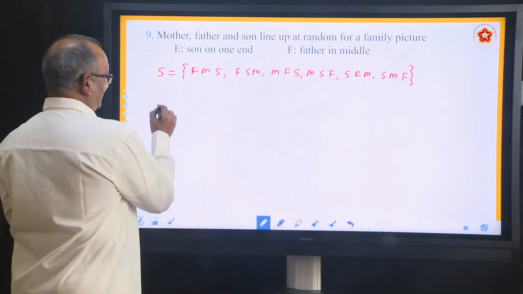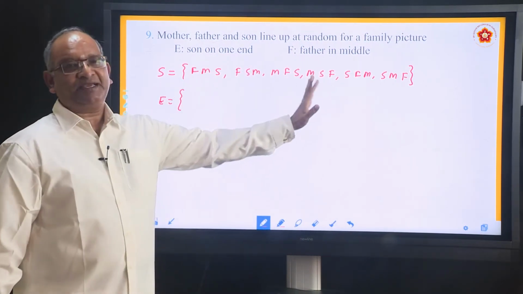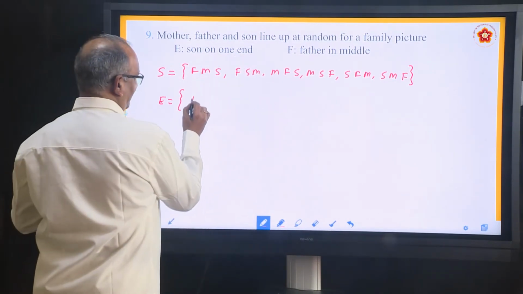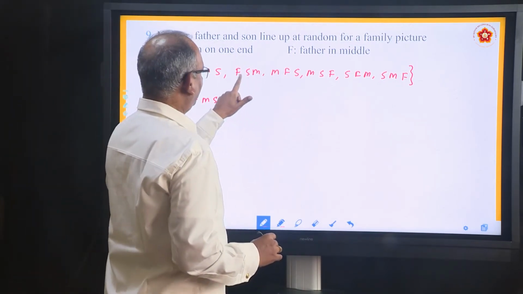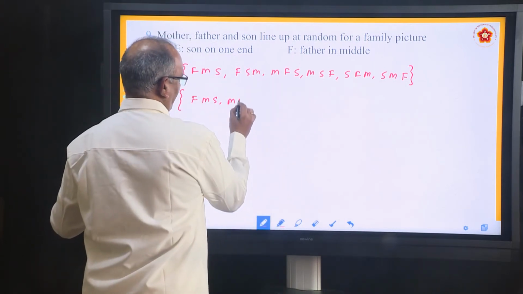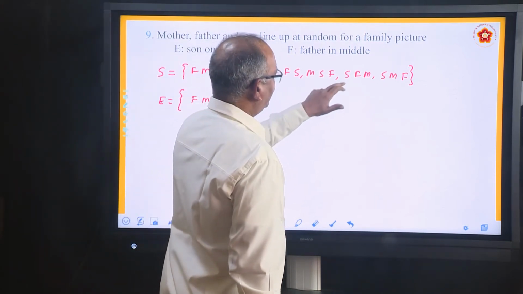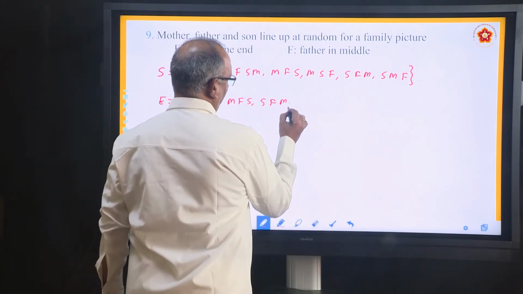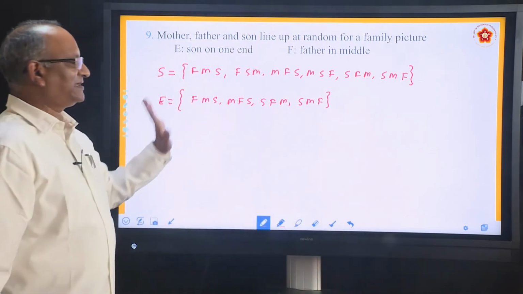What does he say? E, son on one end. Pick up those in which son is at one end, either in the beginning or in the end. So this one, FMS, cannot be taken. This, yes, MFS can be taken. This cannot be taken. These two can be taken, SFM and SMF. This is the first event.